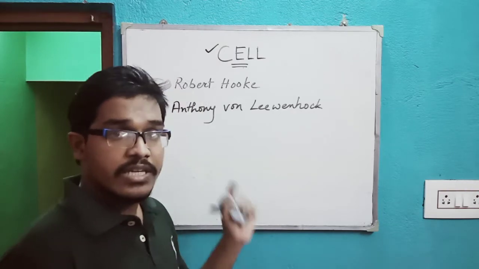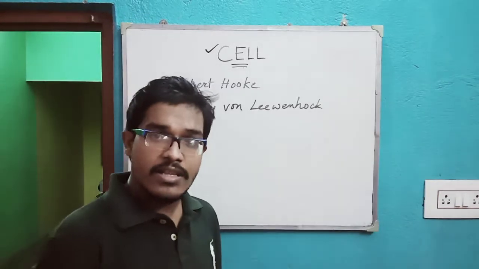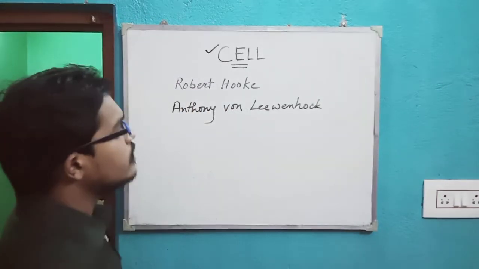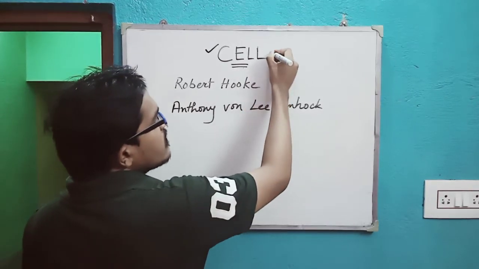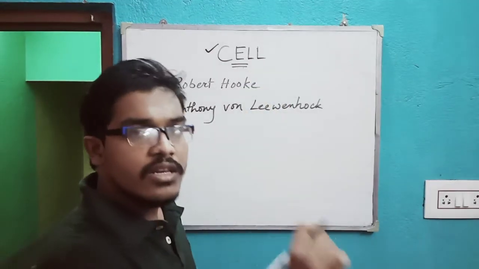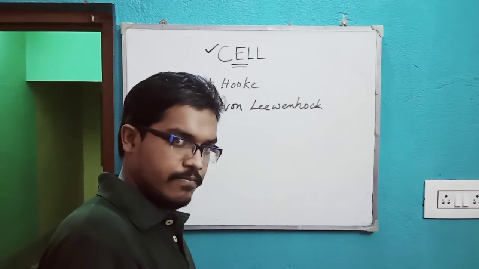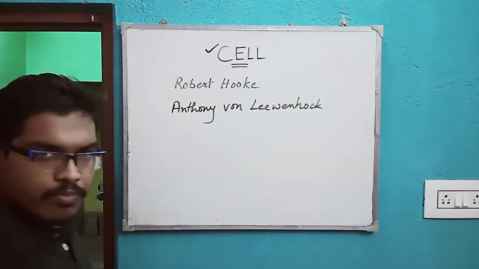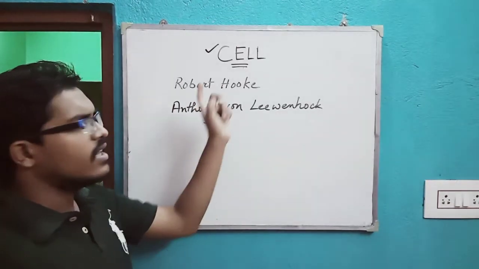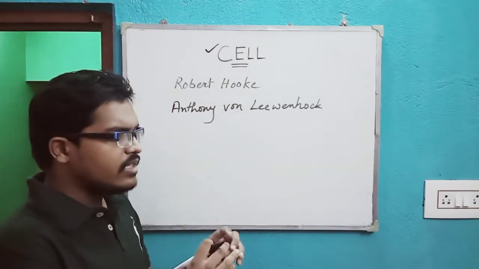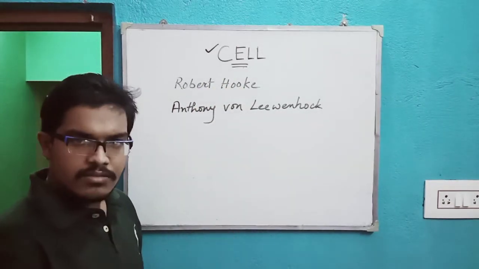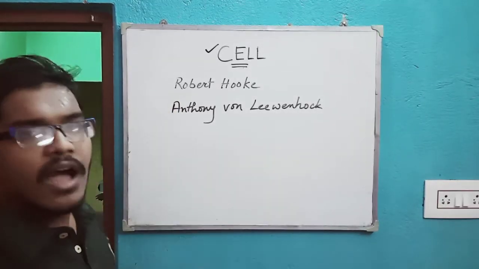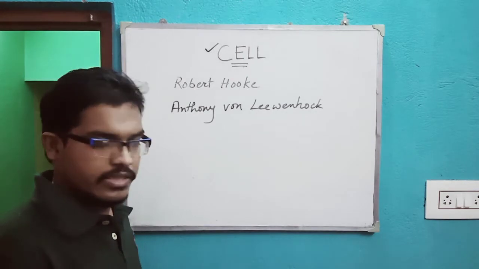Please note it down that he observed the living cells under the microscope, and thus we get to know that the cell is a structural and functional unit of the living body. So these two names are very important. There are many scientists' names regarding the cell, but these two are more prominent than anything.